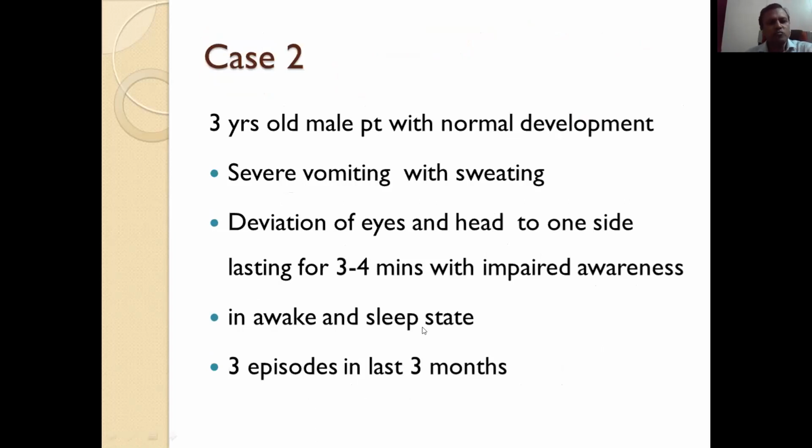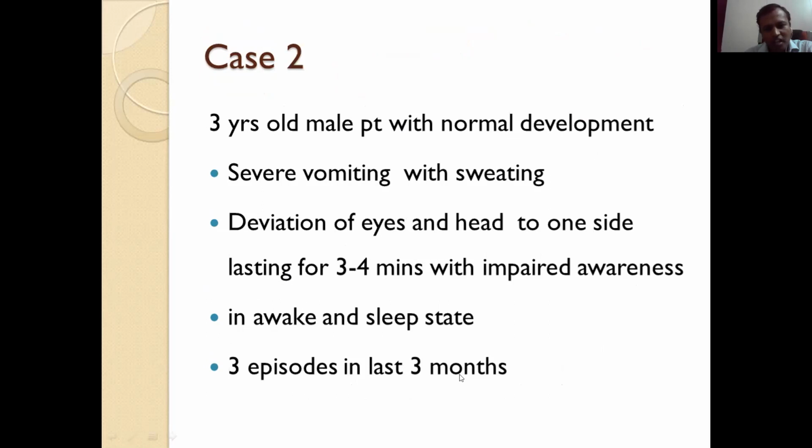Next case is a 3-year-old male patient with normal development who came with a history of severe vomiting with sweating, and he has deviation of eyes and head to one side. Each episode lasts for 3 to 4 minutes with impaired awareness. So here deviation of eyes and head to one side, focal, impaired awareness. Now vomiting and sweating, so it is autonomic. So focal, impaired awareness, autonomic seizure.